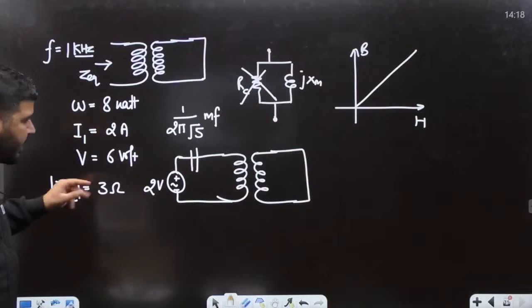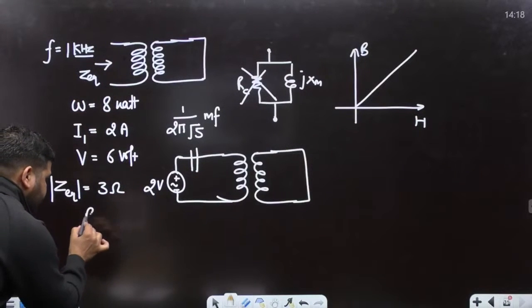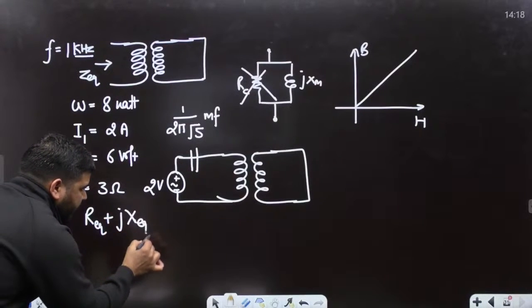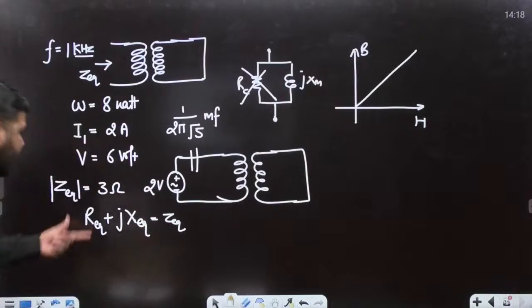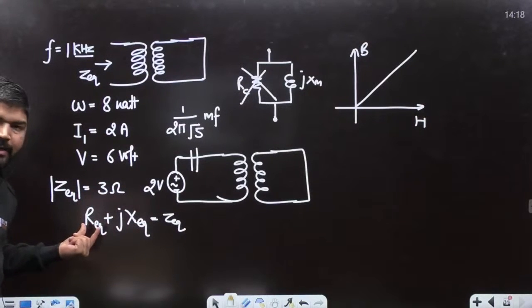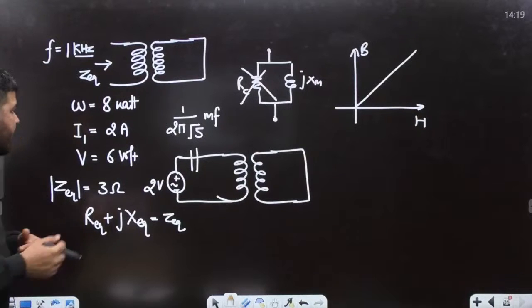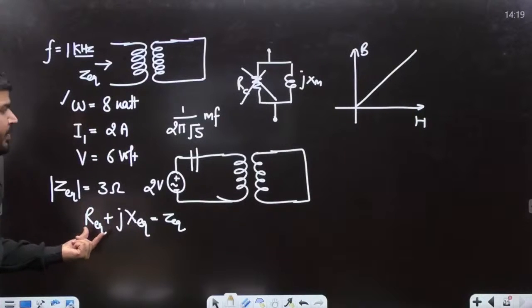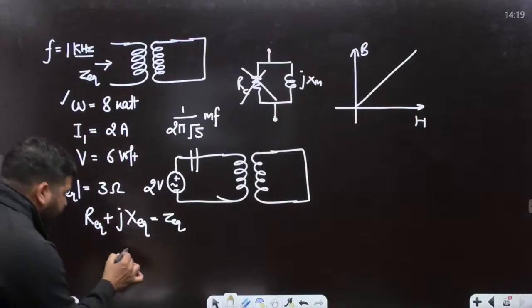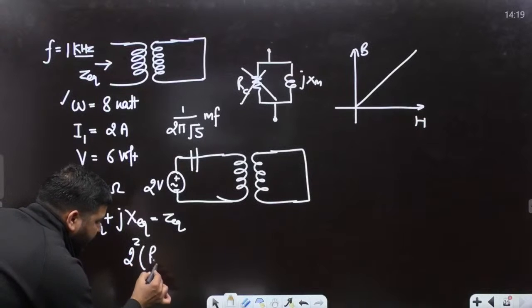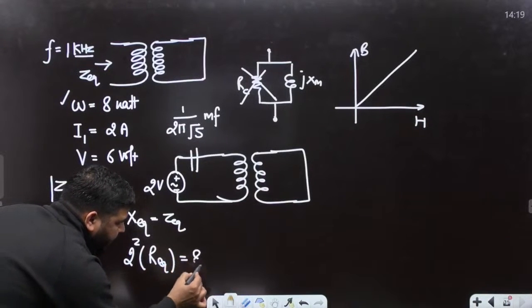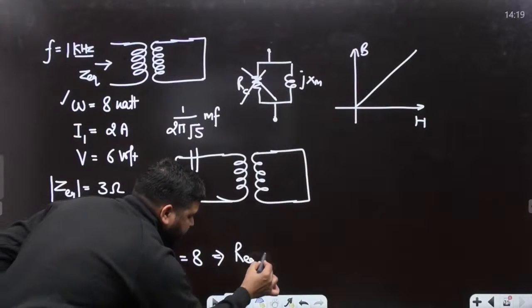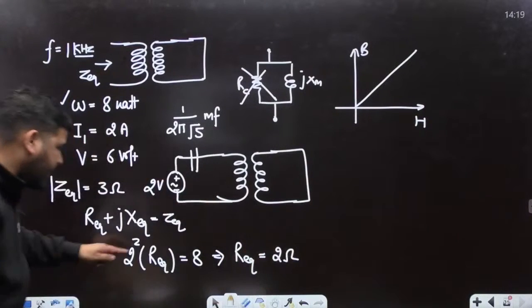Okay, and we know that in impedance there is one resistance and one reactance. R equivalent plus jX equivalent will be my Z equivalent. The magnitude is given as 3 ohm. Now I need to calculate the resistance part and the reactance part. How to calculate that? Using that power. We know that power can be consumed only in the resistance, and the RMS current is 2 ampere. So I RMS square into R equivalent has to be equal to 8 watt. It means R equivalent came out to be 2 ohm.